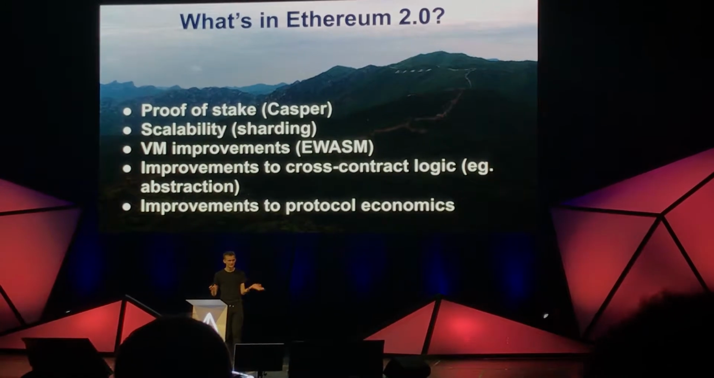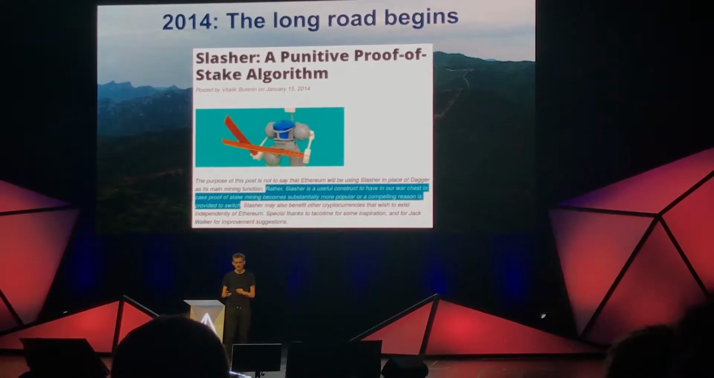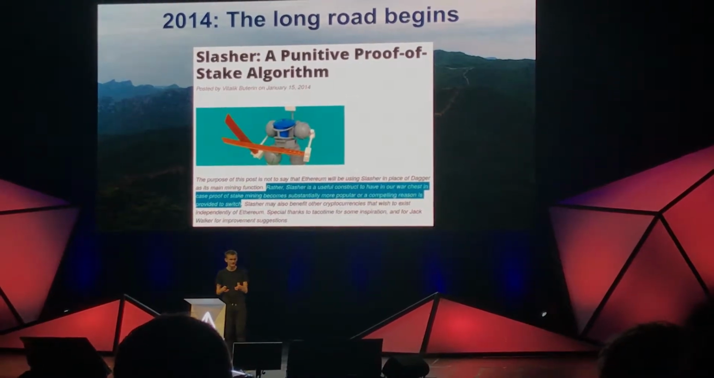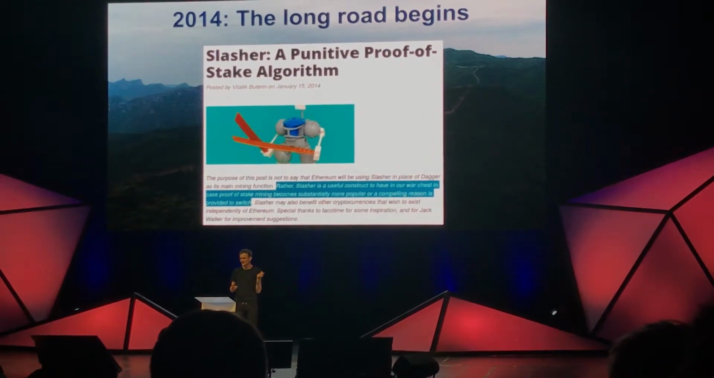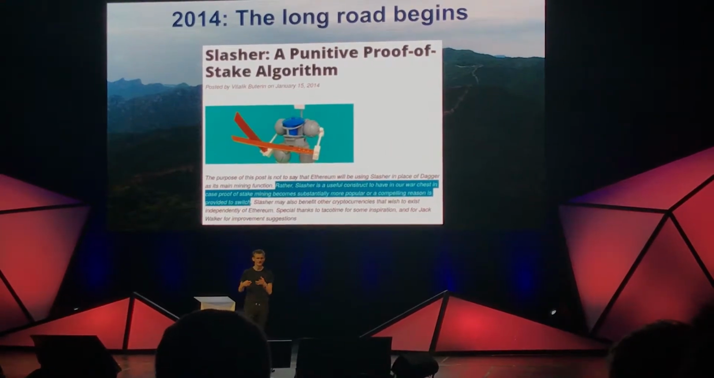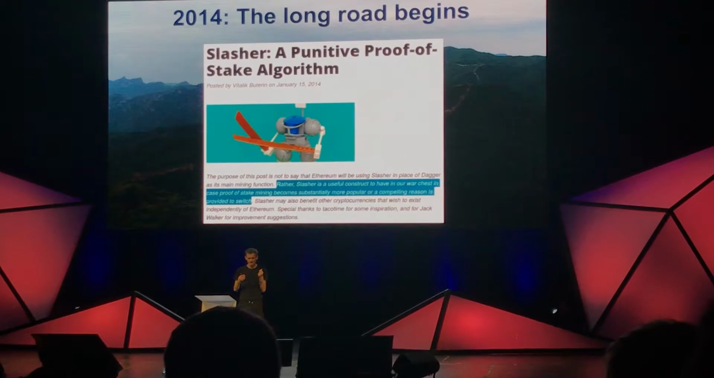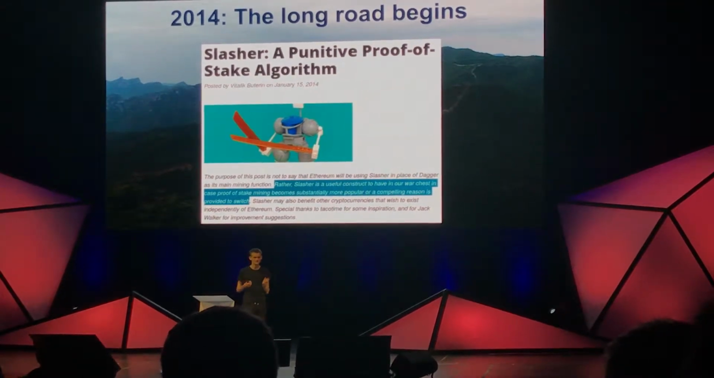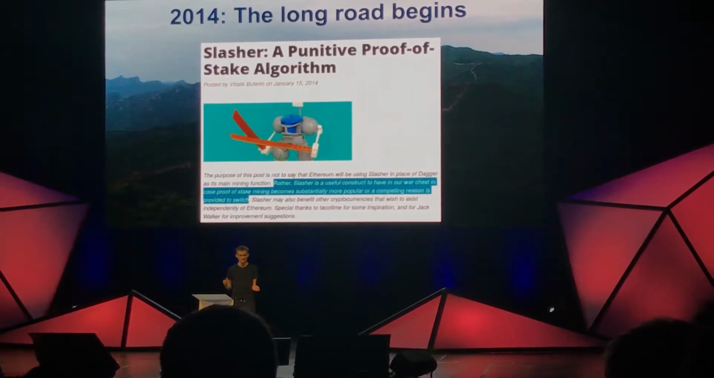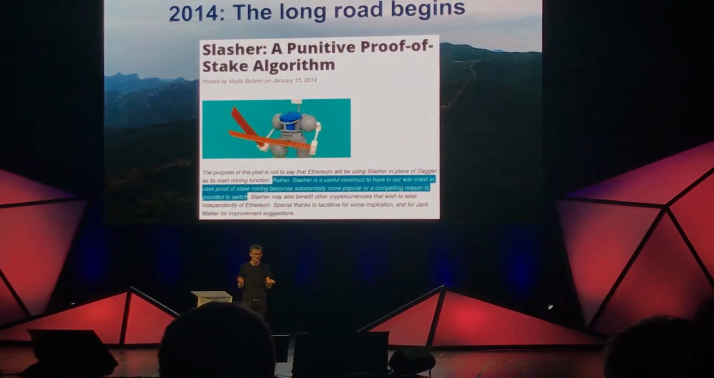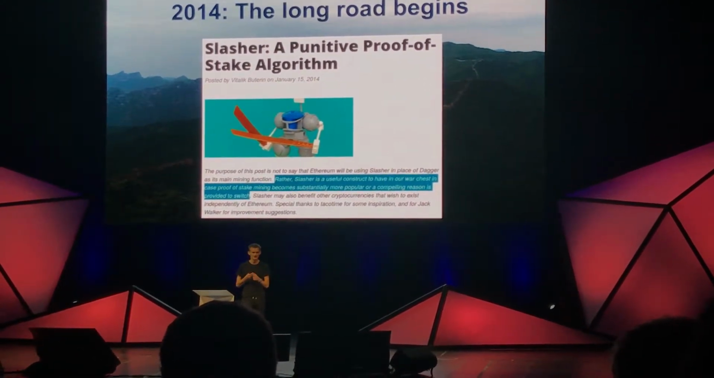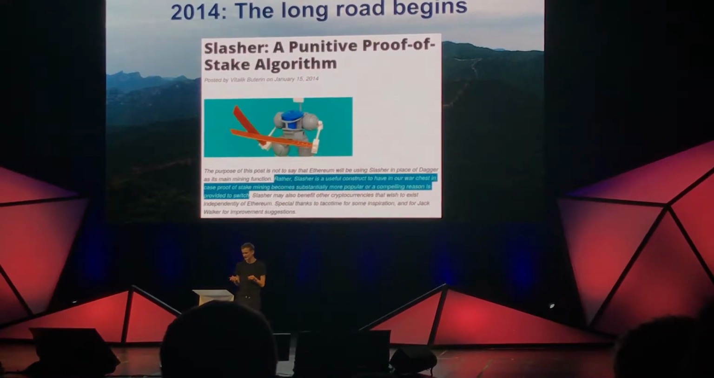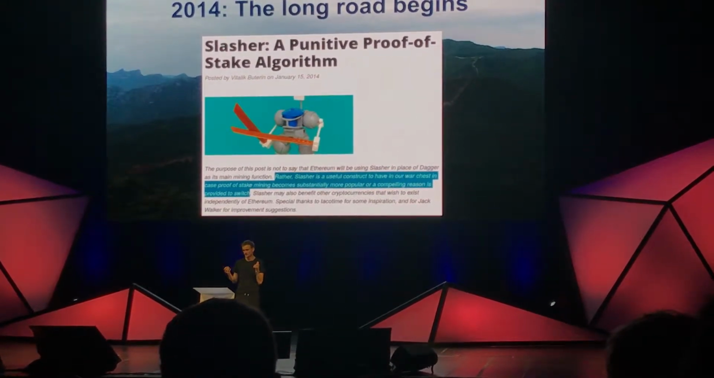Now, how did we get here, right? So the road to proof of stake actually started way back in 2014 with this blog post that I published in January describing this algorithm called Slasher, which introduced the most basic concept in a lot of proof of stake algorithms: if you get caught doing something wrong, then this can be proven and you can be penalized for it, and this can be used to increase security.